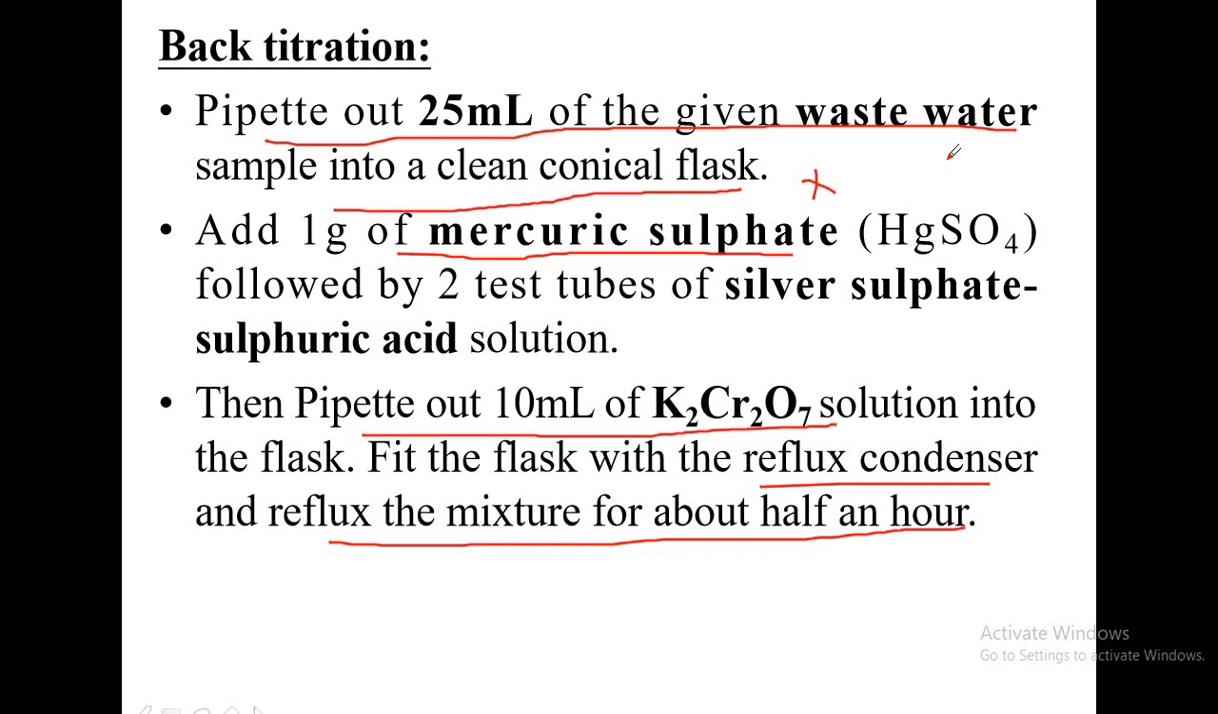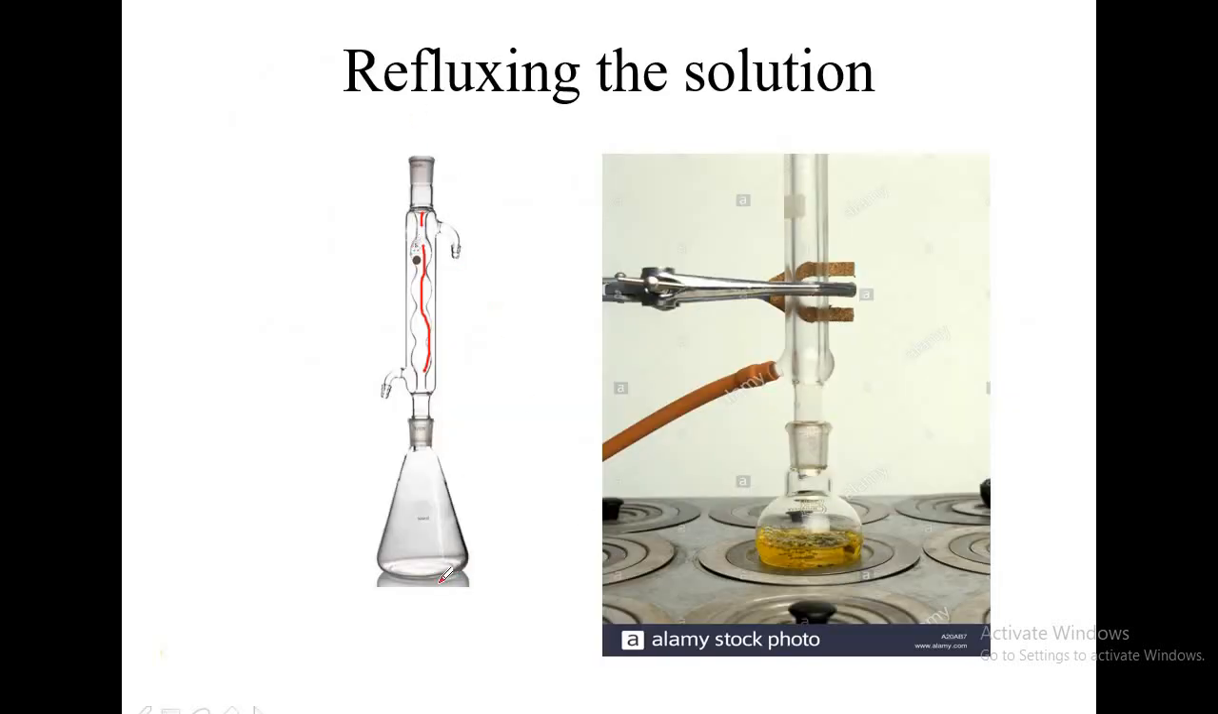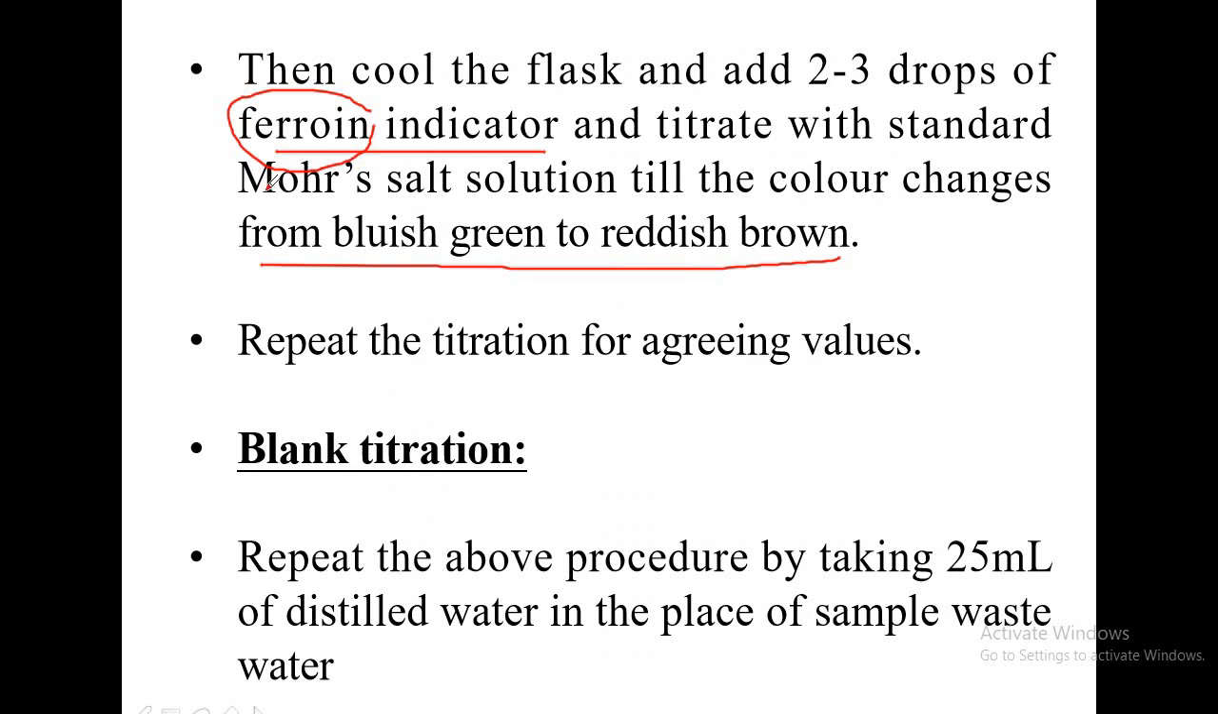Then you have to add 2 test tubes of silver sulfate and sulfuric acid mixture. Let us discuss the role of each chemical while going through the principle. After that, we pipette out exactly 10 ml of potassium dichromate solution into the flask. Then the flask is to be fitted with the reflux condenser, and the solution is to be refluxed for about half an hour. After refluxing, the flask is to be cooled and brought to room temperature.